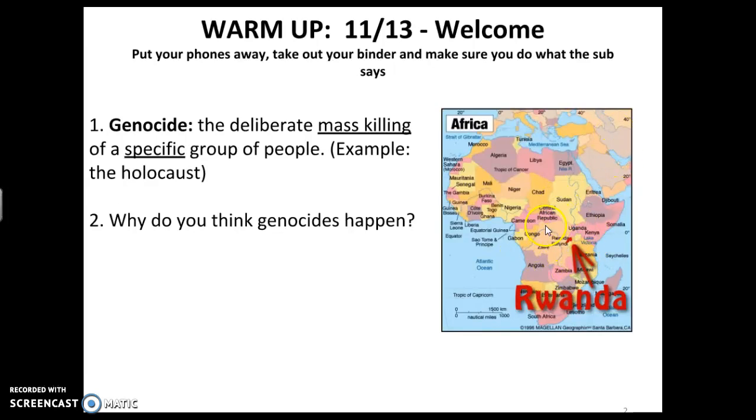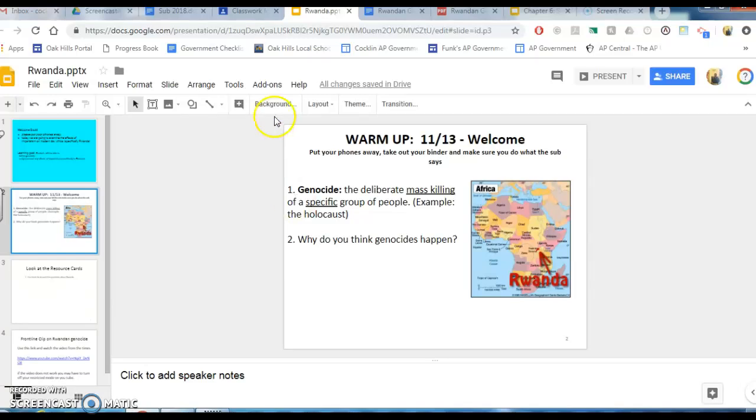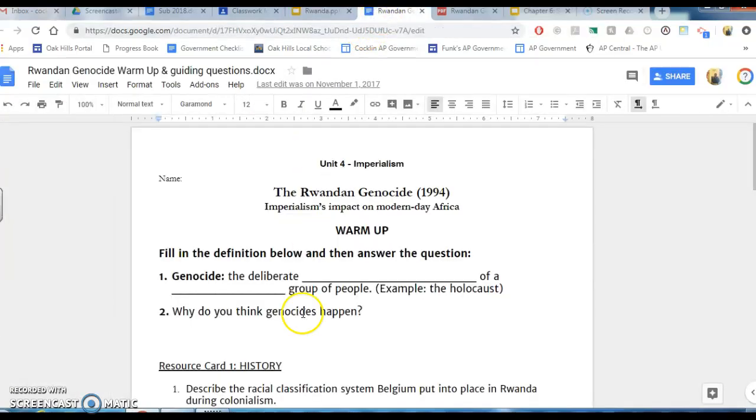The genocide that we're talking about happened in Rwanda. You can see it right here on the map. Rwanda is a really tiny country in between Uganda, Zaire, and Burundi. Very tiny, but thousands and thousands of people have died in this genocide. I want you to take a moment and think about why you think genocides happen. Go ahead and jot down your thoughts on this paper right here. Take about 30 seconds and do that, and you can pause the video while you do that if you want.